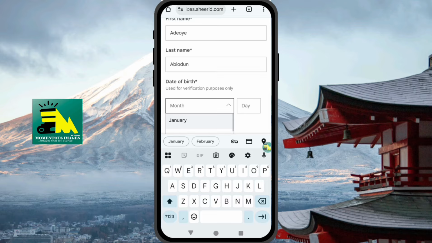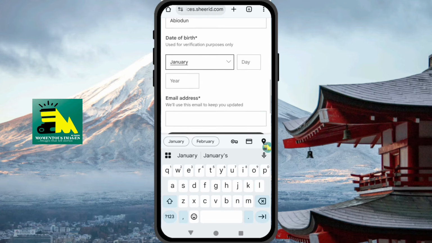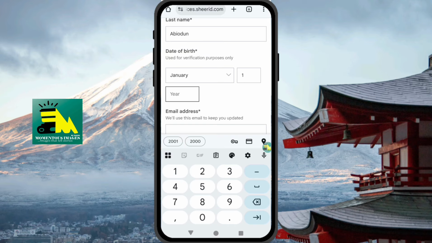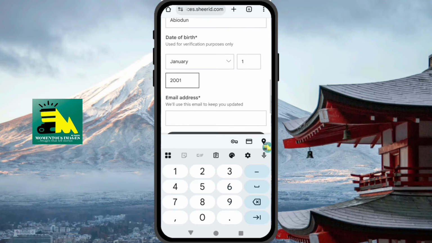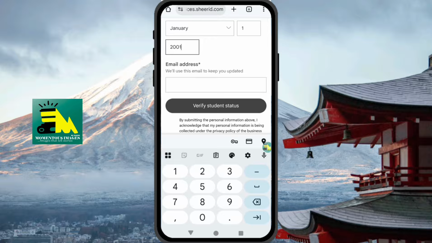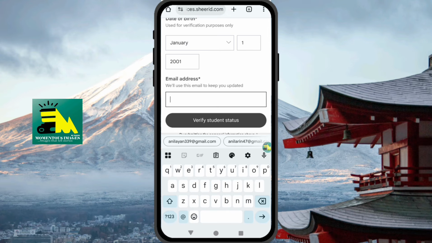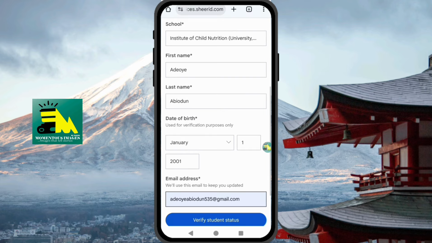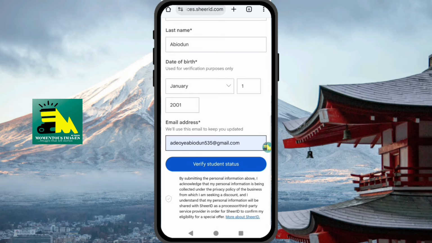And the year is very important. On your Gmail account, it has to be within 2000 to 2004. It's very important, whichever day or month, but make sure it's within 2000 to 2004. Do you understand? The one you provided on your Gmail account. Alright, so this is the Gmail account. You can see Abiodun 535.